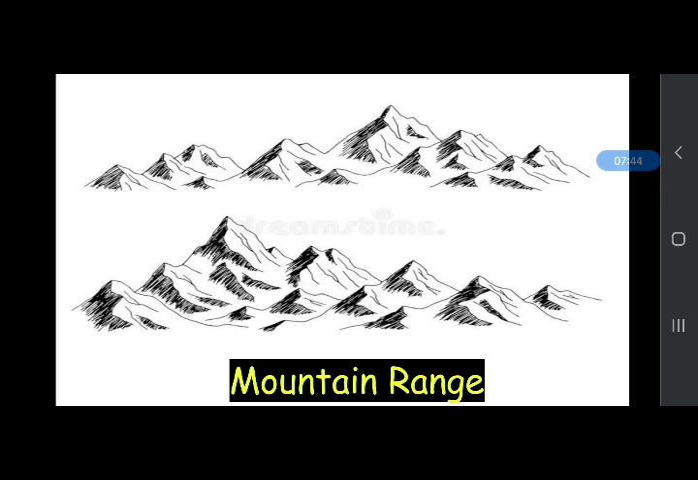And what is a hill or mountain range? When a number of mountains and hills are arranged together in a series, we call them a mountain or hill range, such as the Himalaya range. A series of mountains or hills arranged together is called a mountain or hill range.